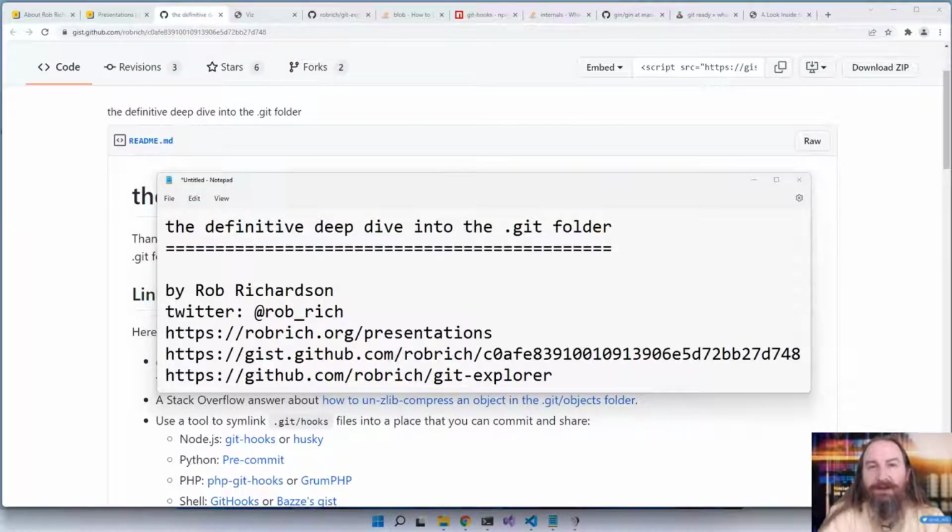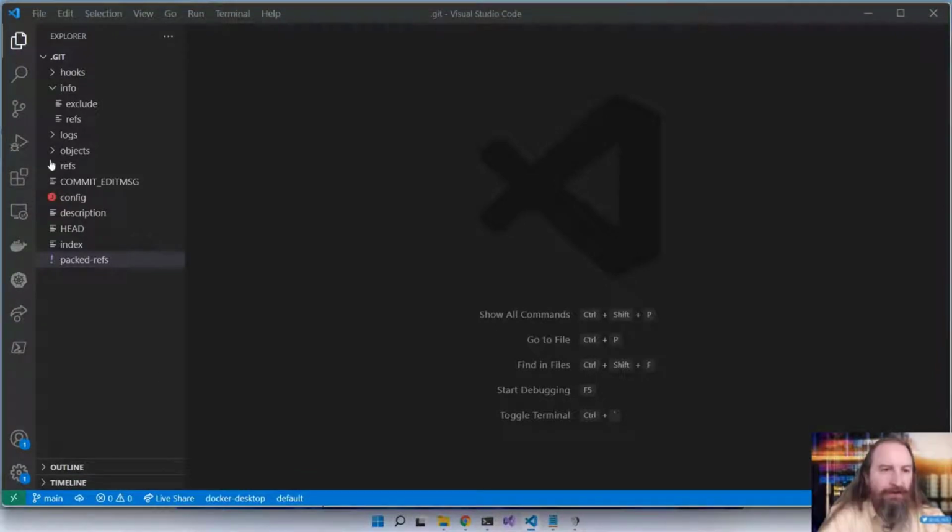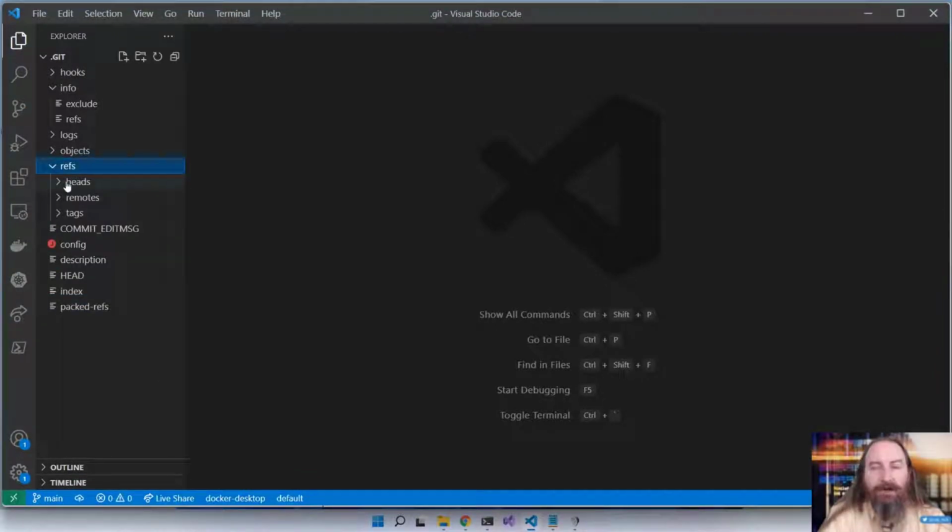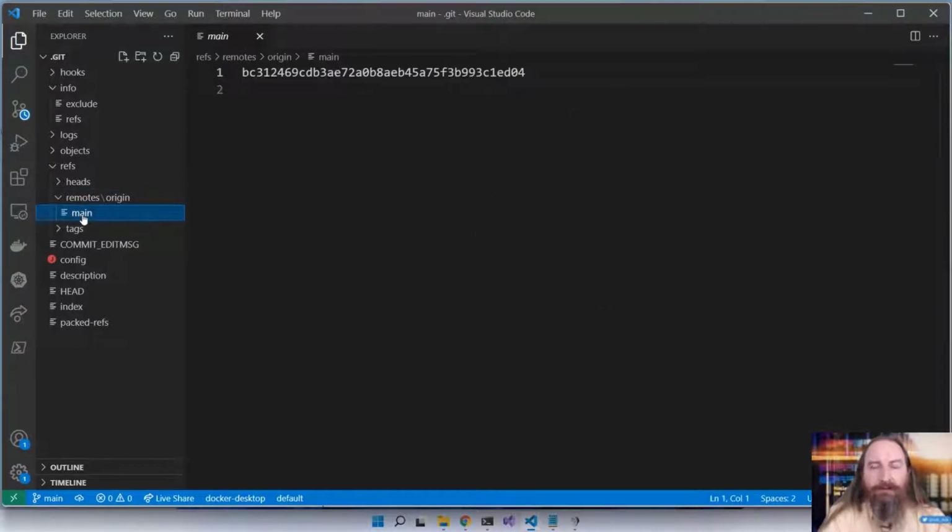One of the questions I often get here is, what is a remote tracking branch and how do I keep track of that? A remote tracking branch is here in the refs folder. That's where branches are stored, and it's in this remotes folder. This is my remote tracking branch. It keeps track of where this main branch is on this server called origin.